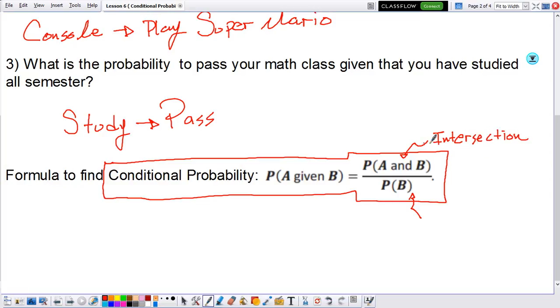So if you find the intersection and just the probability, and you divide it by the probability of B, then you can find out the conditional probability. So notice that if we talk about conditional probability, all you need to know is just two things. What is the probability of the intersection, P of A and B, and you're going to divide it by the probability of B. Once we know those two things, we divide it, and then we get the probability for a conditional probability. So let's see some examples where that is implemented.